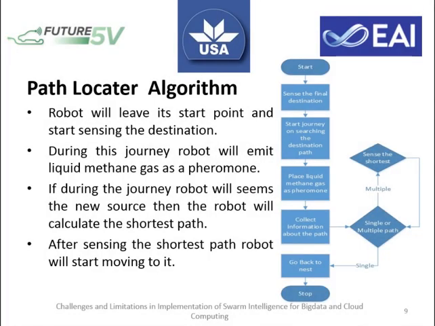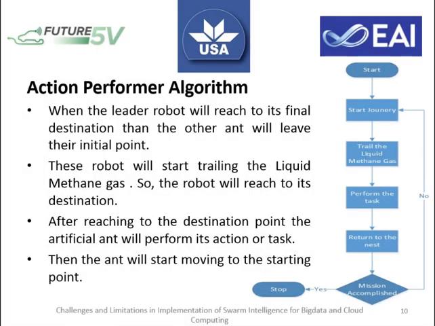When the robot starts its journey, it senses the artificial pheromone and emits liquid methane gas, which acts as pheromone. During this journey, if the ant finds any other shorter path, the robot ant will start following that direction. After finding the path and collecting information, the other robots will start their journey and trail the liquid methane gas by sensing it, and a robot will choose only the path whose liquid methane gas concentration is higher than the other. By trailing the liquid methane gas, ant robots will reach their destination.